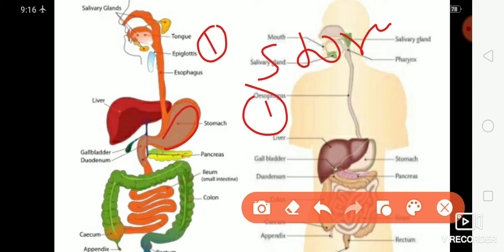Now, what is the small intestine? What is the function of the small intestine here? See, the small intestine is the longest part of the alimentary canal. It is a narrow tube about 6 meters long which lies coiled in the abdomen, and the length of the small intestine varies in different animals depending on what they eat.